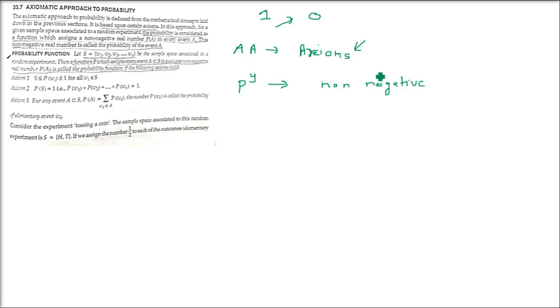Second, it will be a real number. For example, 0.8 is non-negative and it is also a real number.